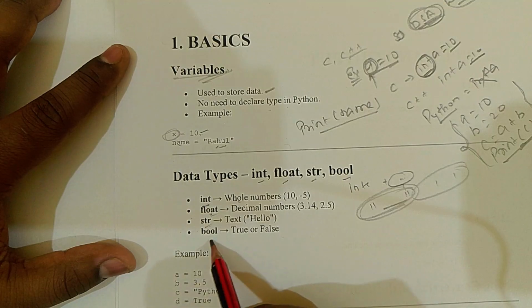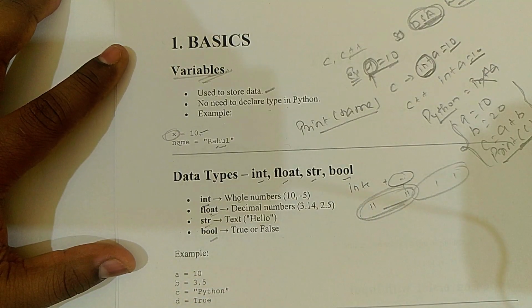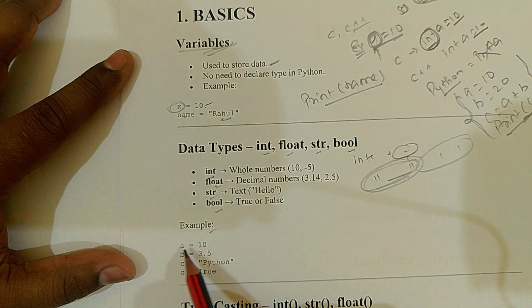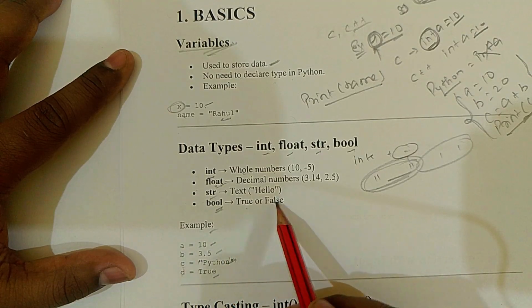And bool means you just give true and false. Taking examples: a is equal to 10, b is equal to 3.5, that is a float, c is equal to "Python" in double quotes, and d is equal to true.